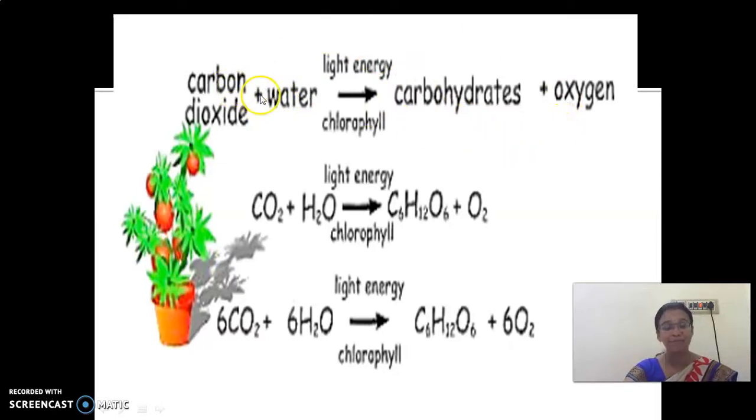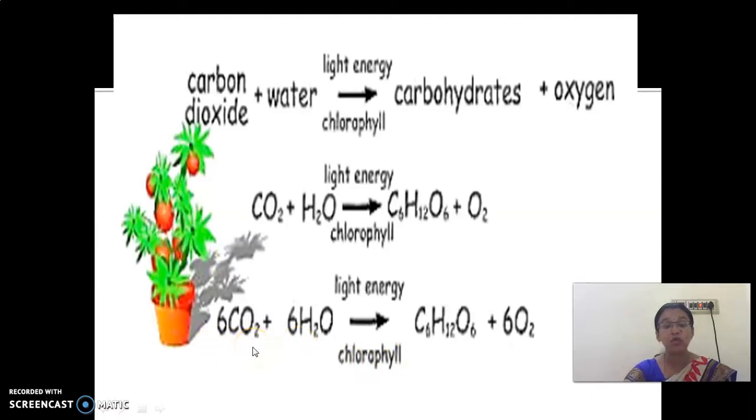Carbon dioxide plus water in the presence of sunlight and chlorophyll gives carbohydrates plus oxygen. Here it is represented by symbols, by chemical formula. CO2 is the symbol for carbon dioxide. 6CO2 plus 6H2O gives C6H12O6 plus 6O2, that is oxygen. And look at the equation. Why 6CO2, 6H2O?